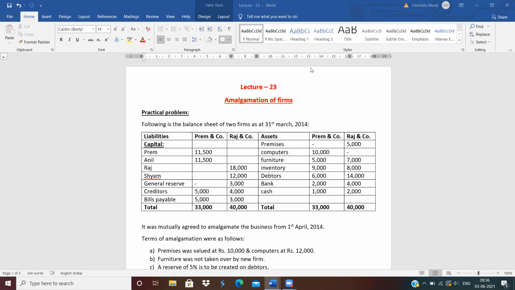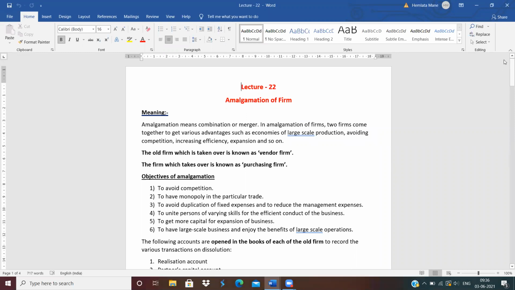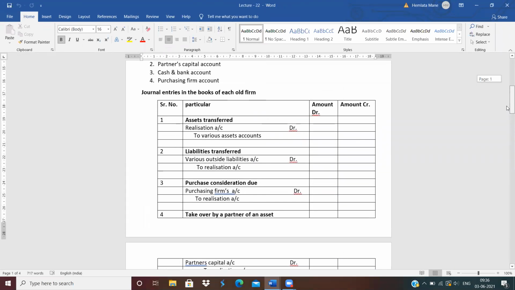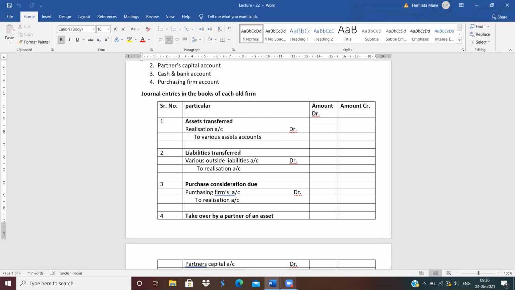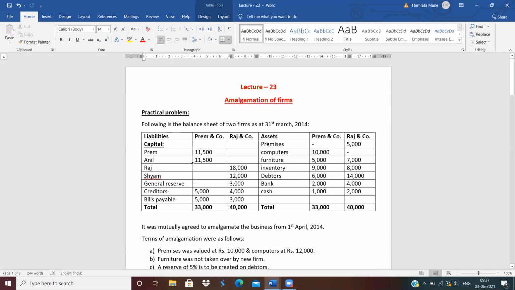In the last lecture, we saw some basic information on amalgamation of firm. What does amalgamation of firm mean? How to solve the practical problem on amalgamation of firm, that is, which journal entries should be followed. These journal entries we saw in the last lecture. In today's lecture, we will see the practical problem on amalgamation.